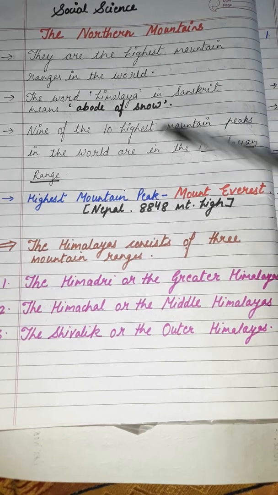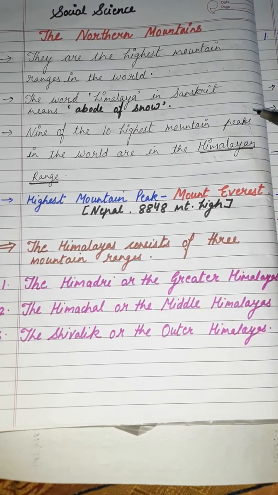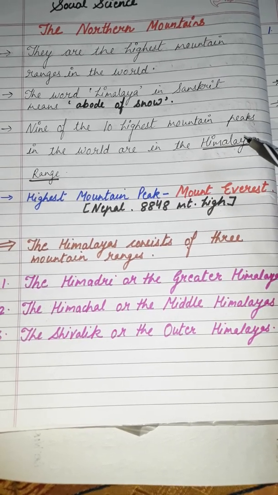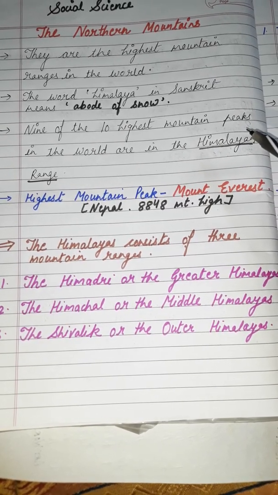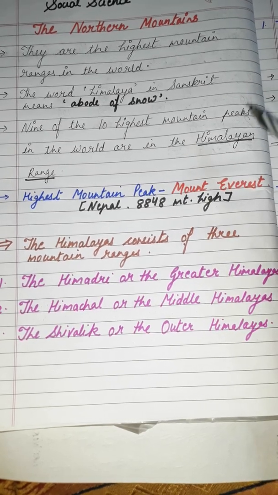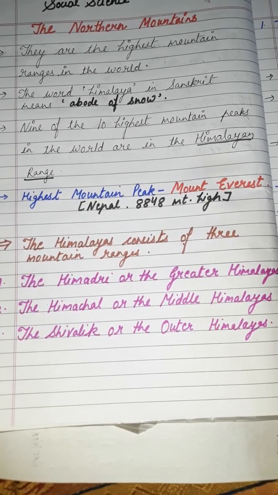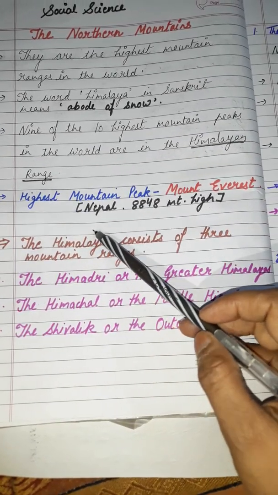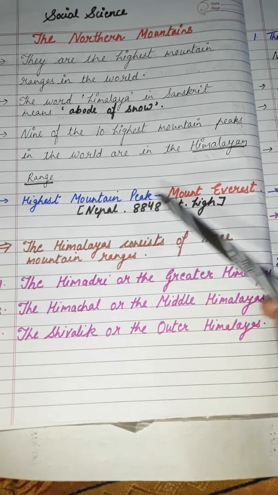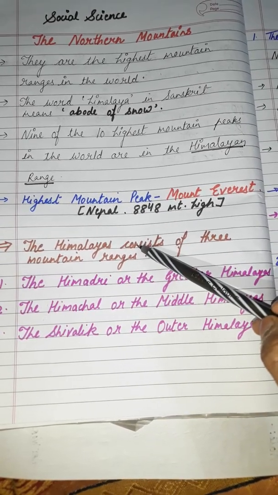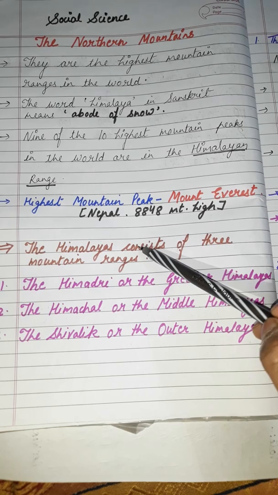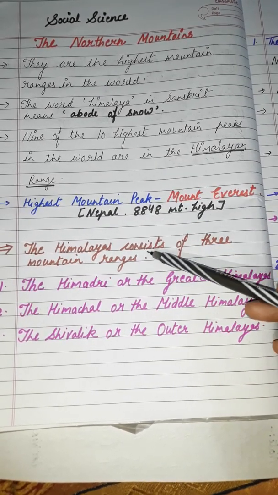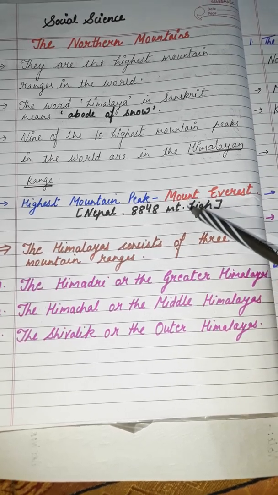A large part of the Himalayan range is covered with snow throughout the year. 9 of the 10 highest mountain peaks in the world are in the Himalayan range. And the highest mountain peak in the world is Mount Everest in Nepal. It is 8,848 meters high.